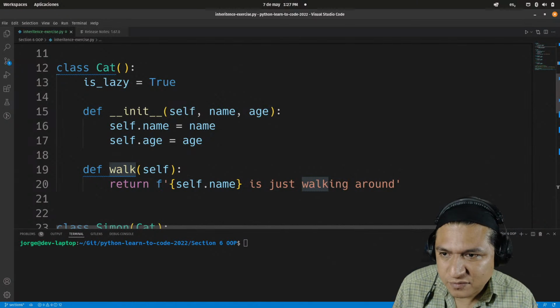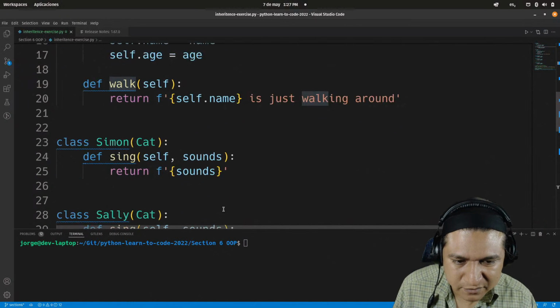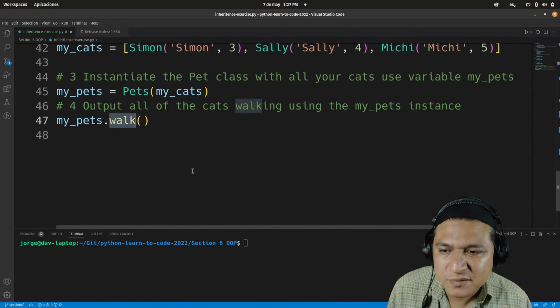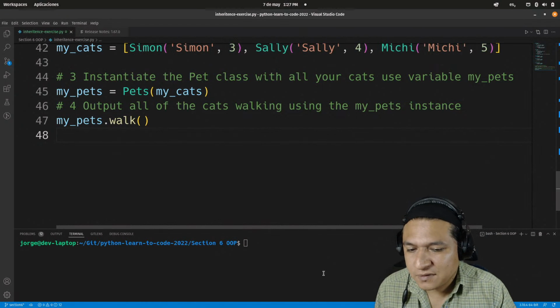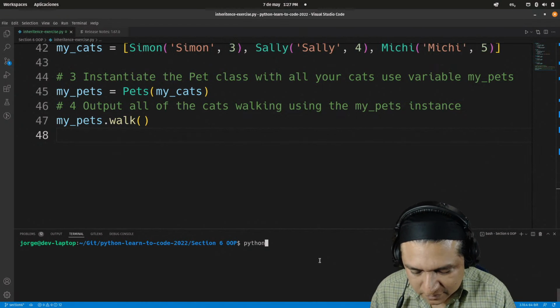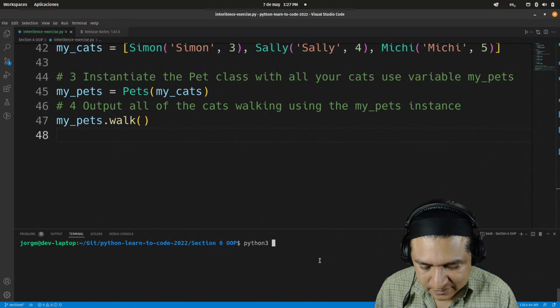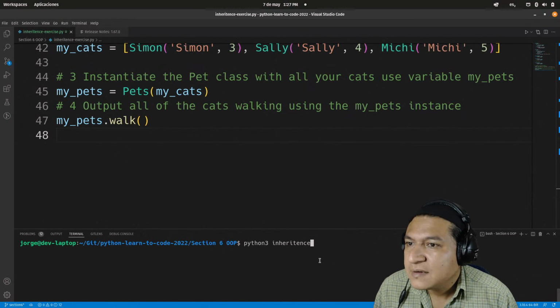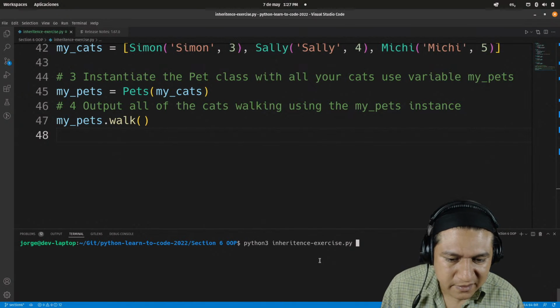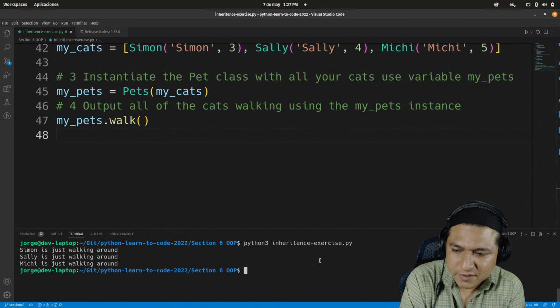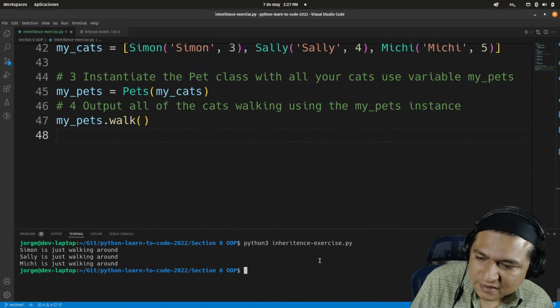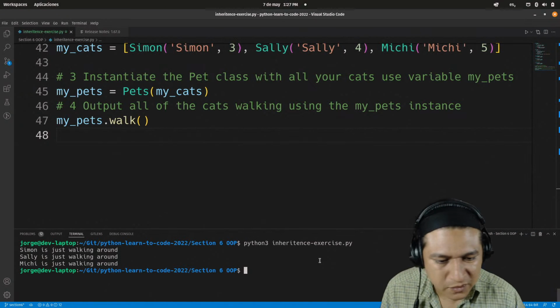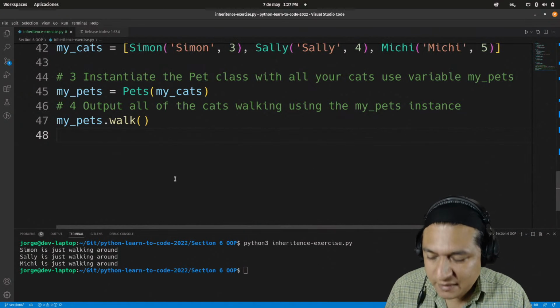And the work method for the cat class is going to do it for me. That's beautiful. Okay, so what should I do now? And this is inheritance dash exercise. There we go. Simon is just walking around, Sally is just walking around, and Michi is just walking around. And that should be it.